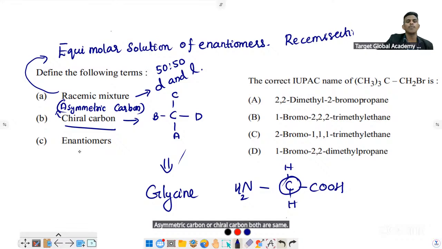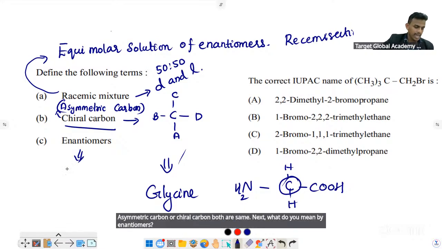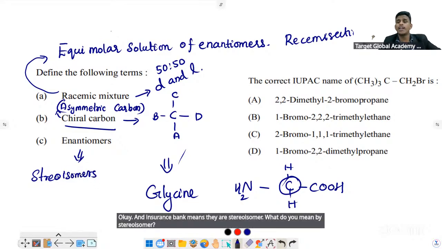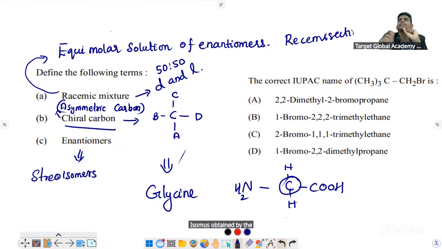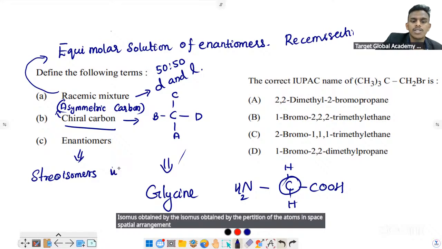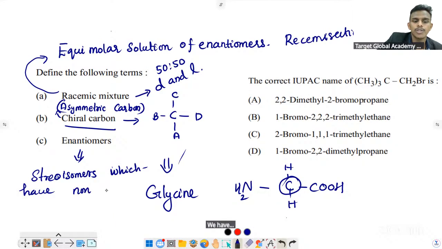Okay. Next, what do you mean by enantiomers? Enantiomers means they are stereoisomers. What do you mean by stereoisomers? Isomers obtained by the spatial arrangement of the atoms in space. Enantiomers are stereoisomers which have non-superimposable mirror images.